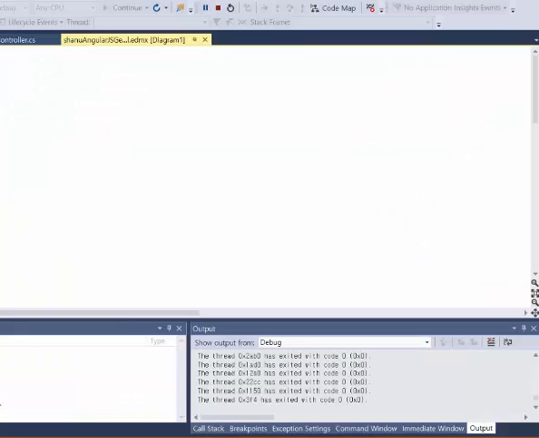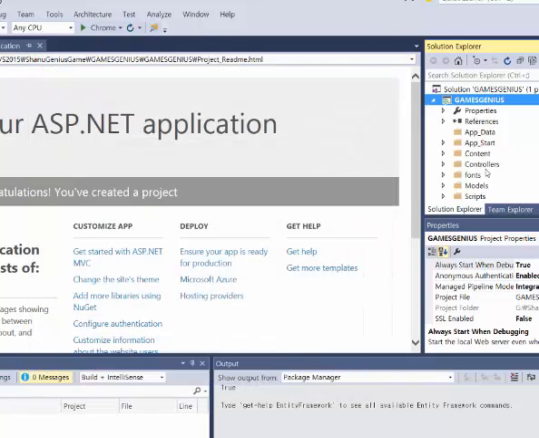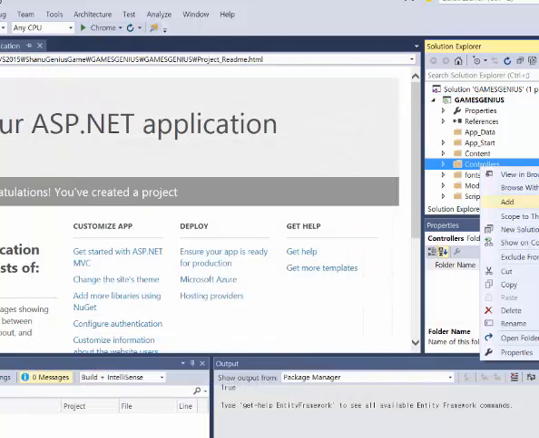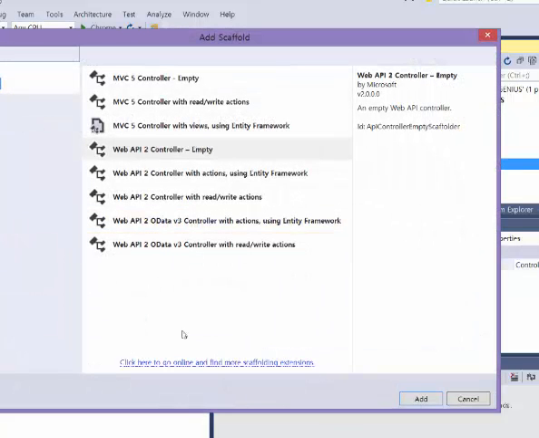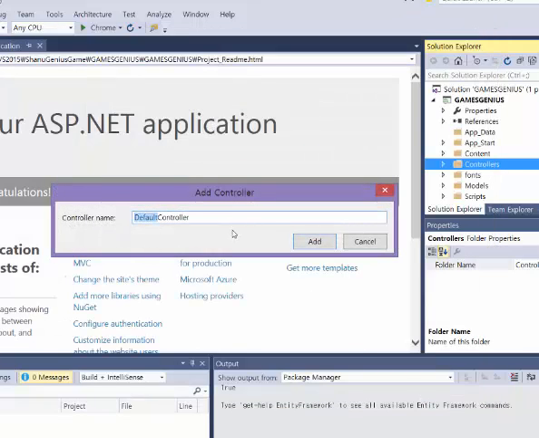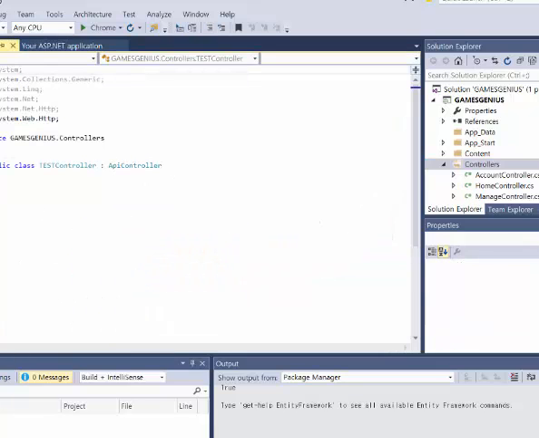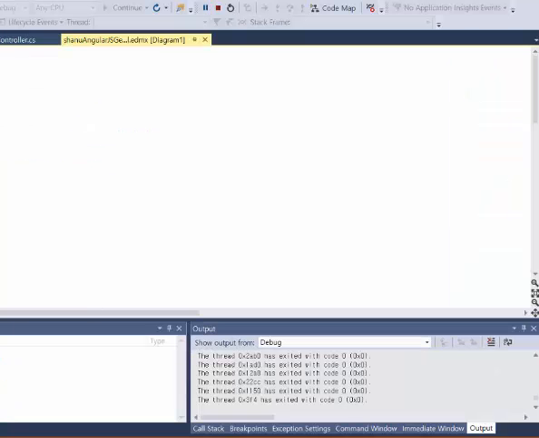Once it has been created, you can see that you will have the data model like this, and you will have the table structures. So the next step, we have to create our controller, the API controller. To create the controller, you have to add your controller and use the Web API 2 controller, and here you can give some name and click OK. I have already created this.